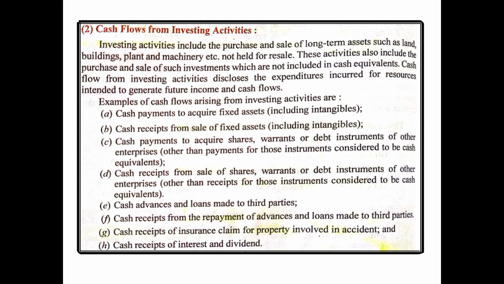Then cash receipts from the repayment of advances and loans made to third parties. So whatever loan the business has given to a third party, when the third party repays it to the business, it will be considered as cash inflow or cash receipt in case of investing activity. Then G point, cash receipt of insurance claim for property involved in an accident. So if any insured property meets with an accident, whatever insurance claim is received from it will be considered as cash inflow in investing activity.